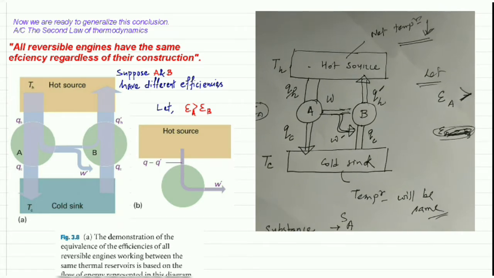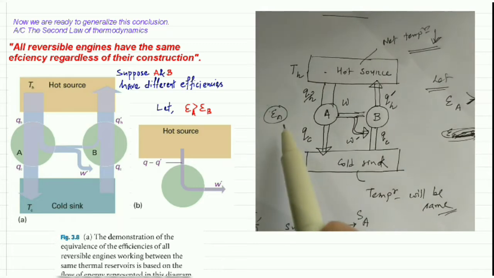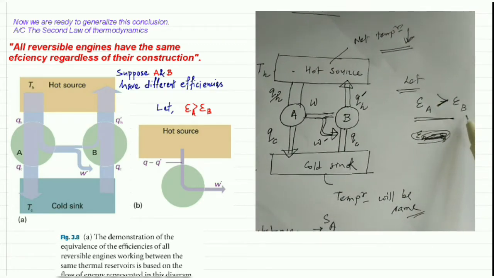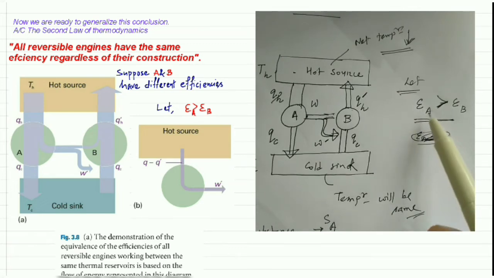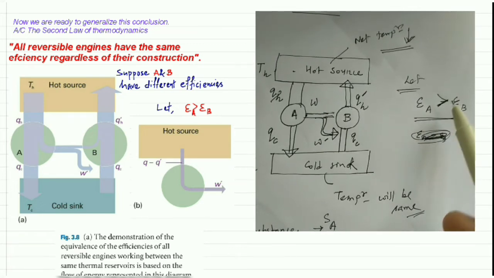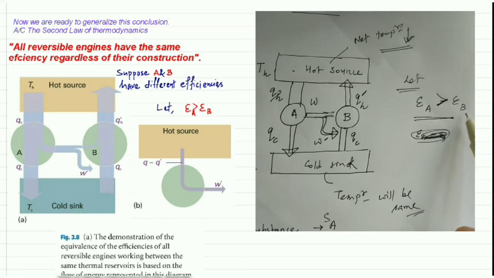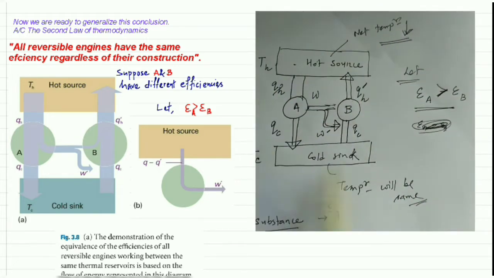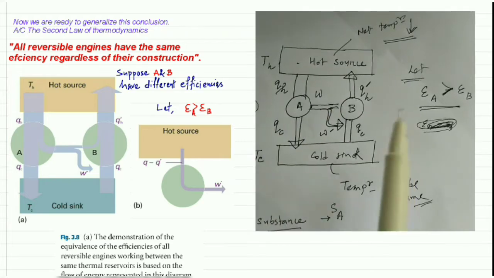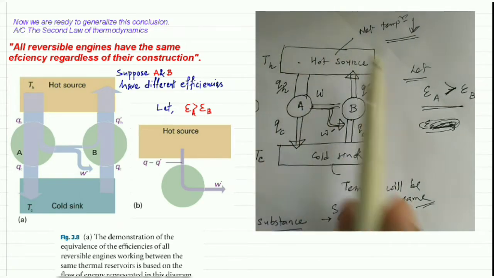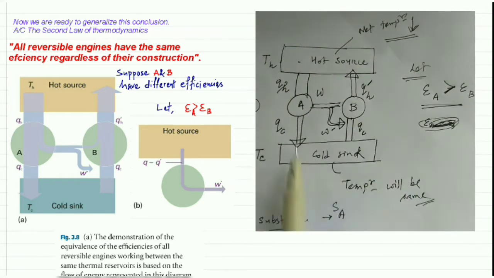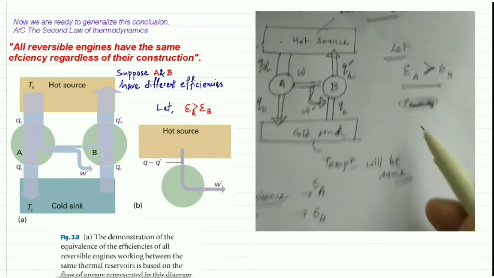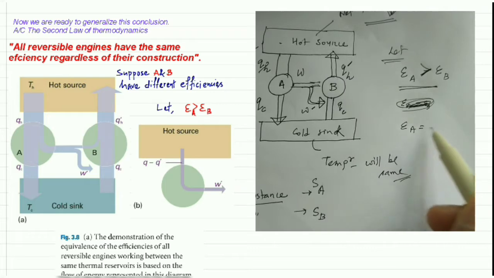So that means we can say that EA is not higher than EB. That means the efficiency of machine A is not higher than the efficiency of machine B. If it were, then the second law would be violated by this whole overall system. Since this is not correct, we can say that EA is equal to EB.